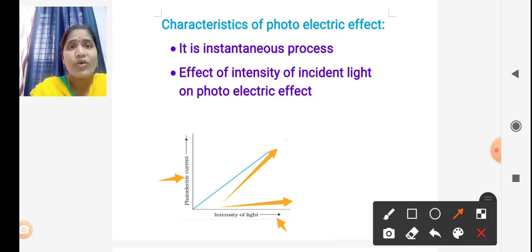That means intensity is directly proportional to photocurrent. So this is the second characteristic. Next, the third characteristic.